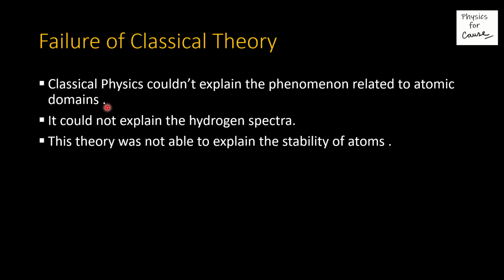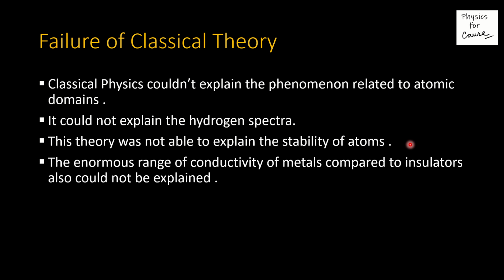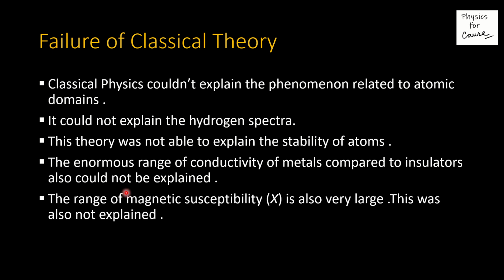The classical theory was also not able to explain the stability of atoms. This became a big concern. The enormous range of conductivity of metals compared to insulators also could not be explained. Fifth, the range of magnetic susceptibility is also very large, and this was not explained either.